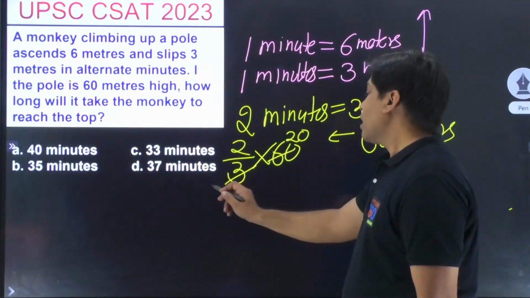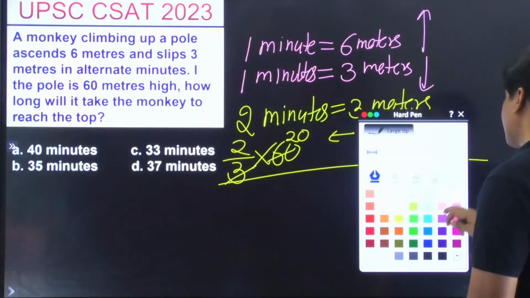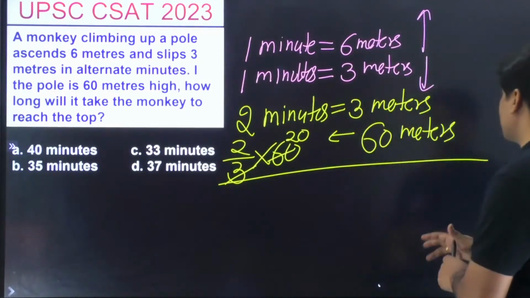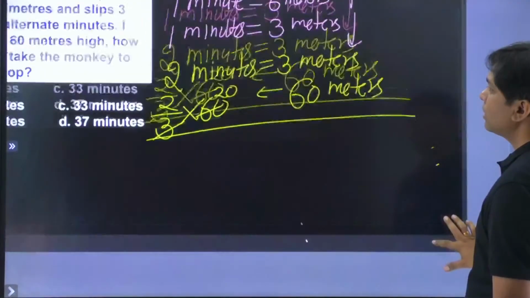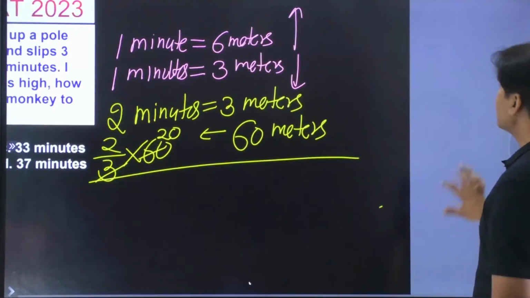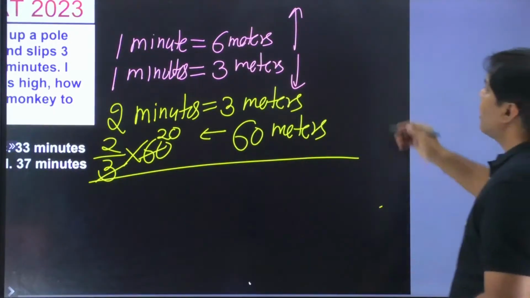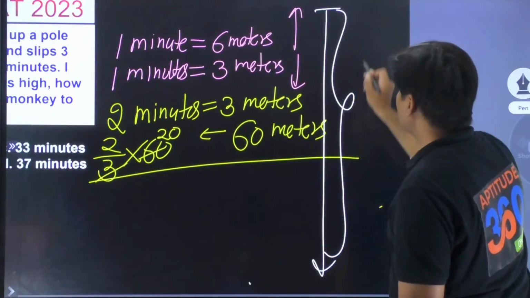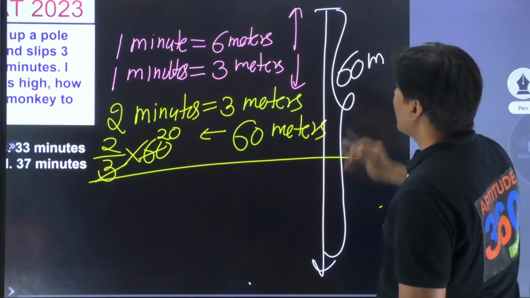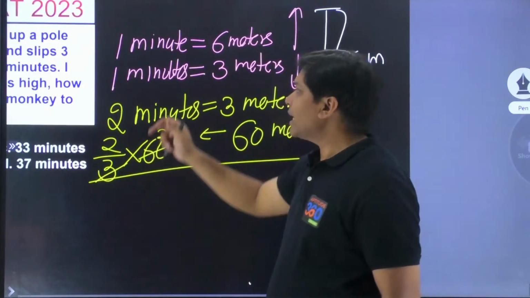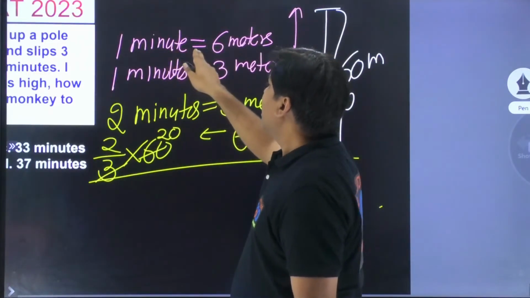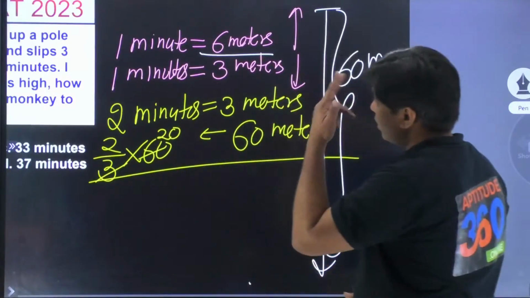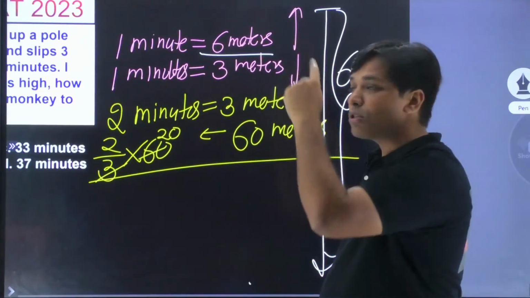Good job, Debashish. What is happening out here, please understand this. जब भी आप ऐसे प्रॉब्लम मिल जाए ना, आप इसको ऐसे करो. This is how you try to simplify this problem. मान लो ये पूरा जो हाइट है ये है 60 meters, यही है ना, ये है 60 meters, and it is also telling you that in 1 minute it goes, sorry, just opposite of it, in 2 minutes it goes 3 meters.